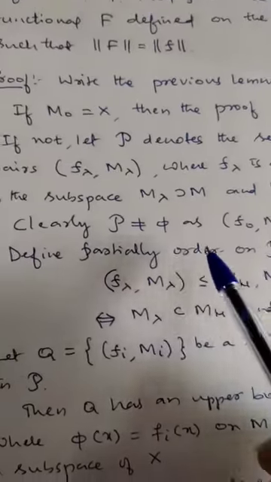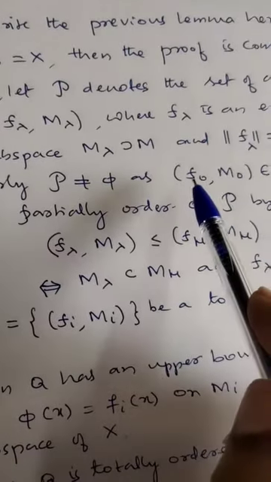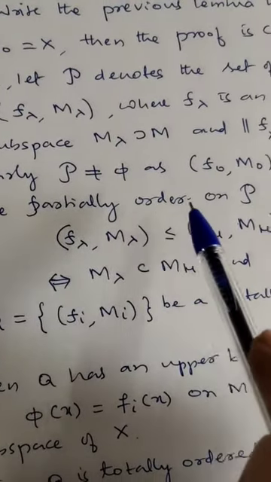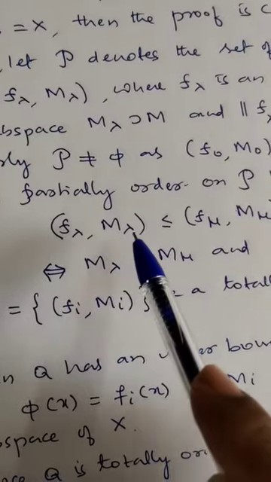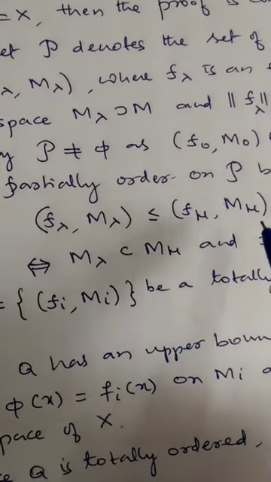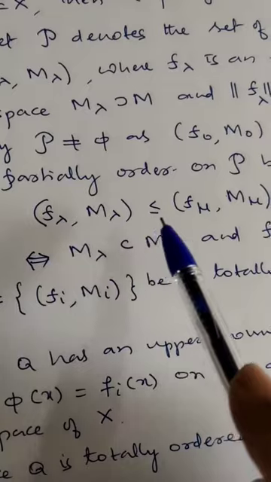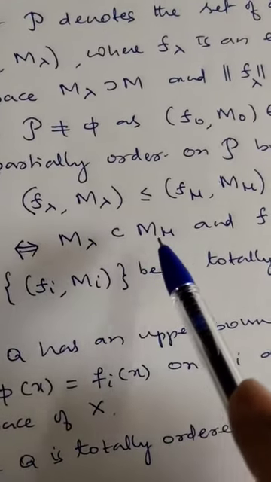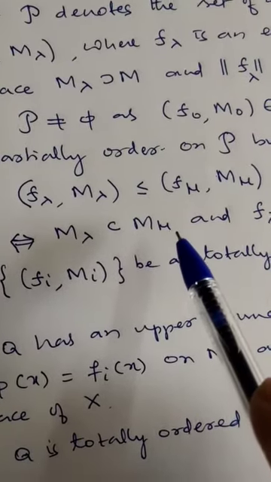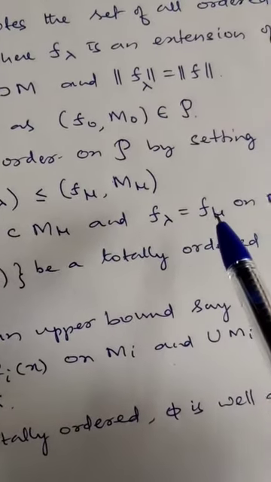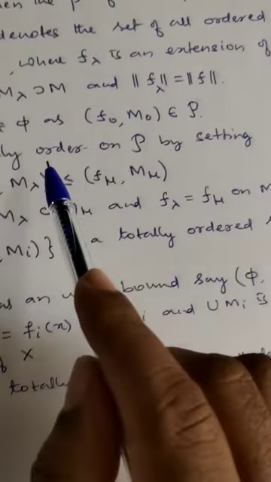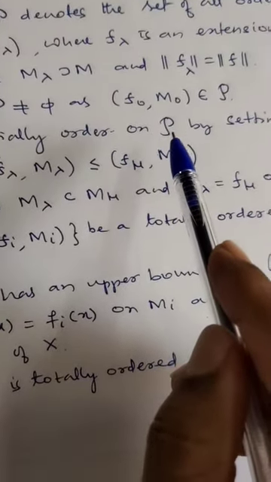Define on this set P containing (f0, M0) a partial order by setting (f lambda, M lambda) is less than or equal to (f mu, M mu) if and only if M lambda is a subset of M mu, and f lambda is equal to f mu on M lambda. This defines a partial order on P.